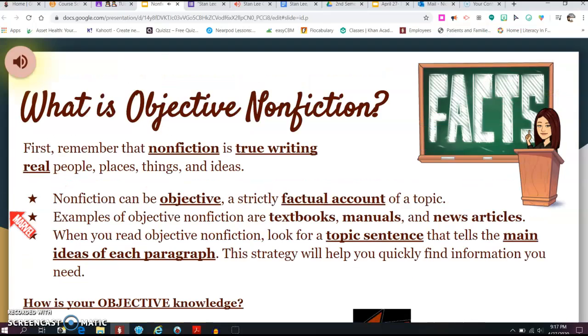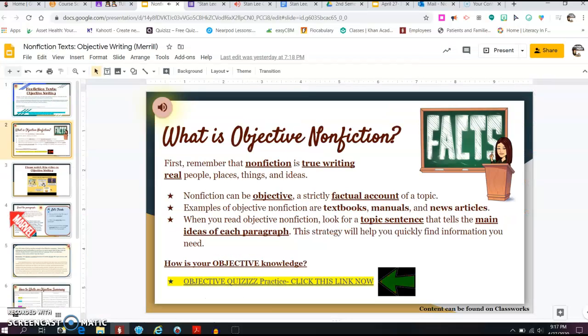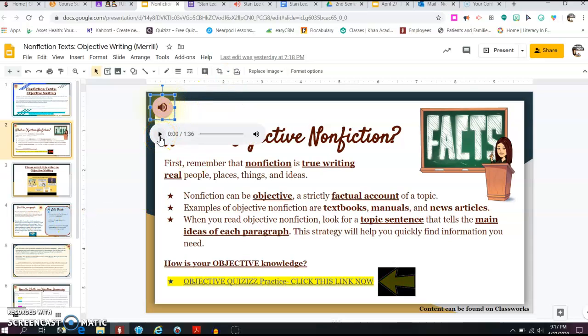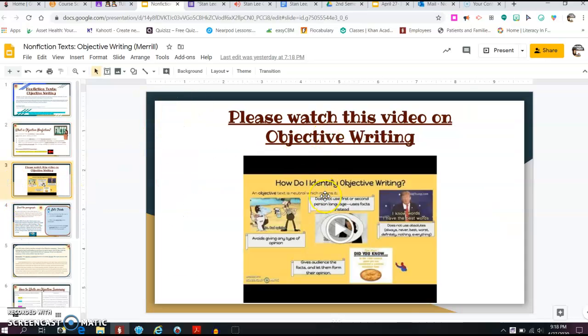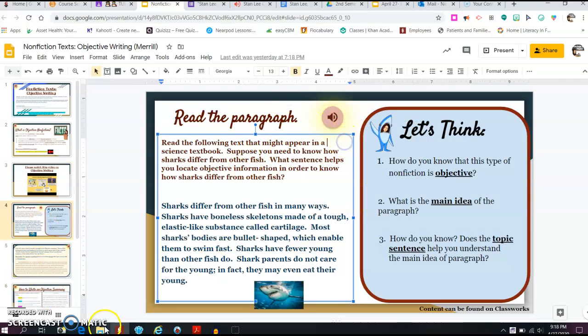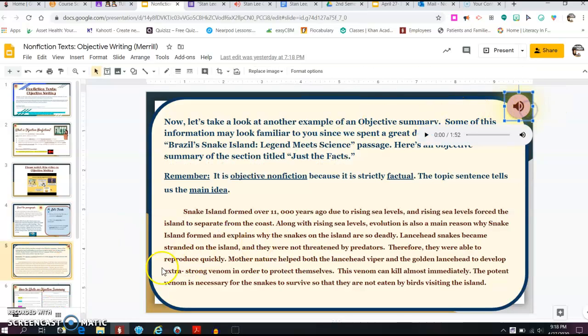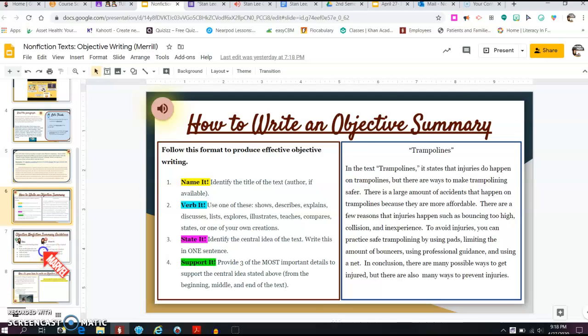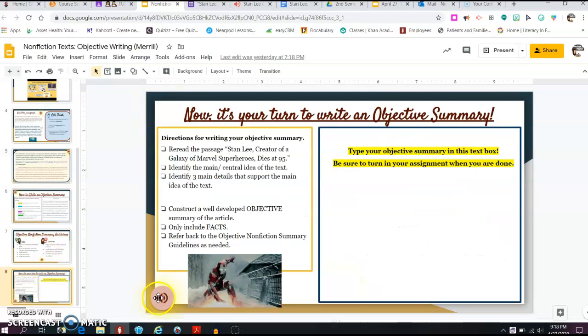Notice, I don't know if you were able to hear that, but as soon as I put the slides in present mode and started on slide 1, you can hear my recordings automatically. If you don't put it in present mode, you can still click on them and then you'll be able to listen to them right here. If you click on here, it'll start playing for you. I have audio in each slide except for slide 3 because you are just going to watch this video that is embedded in this slide. But notice here, I have a recording for you. More recordings. Again, another. And then on the last slide, I also have another recording that will give you some information about what you should do.